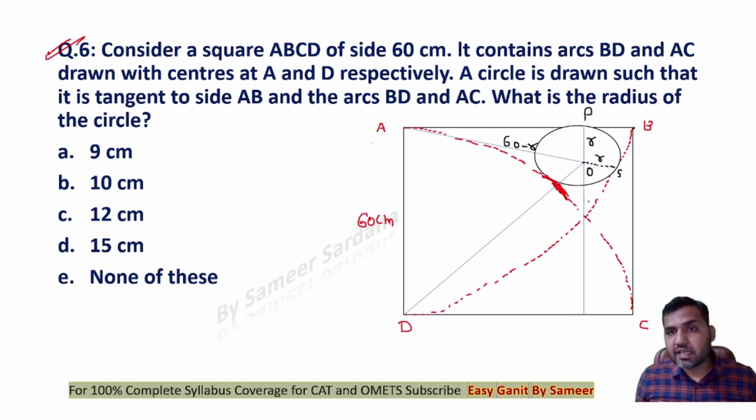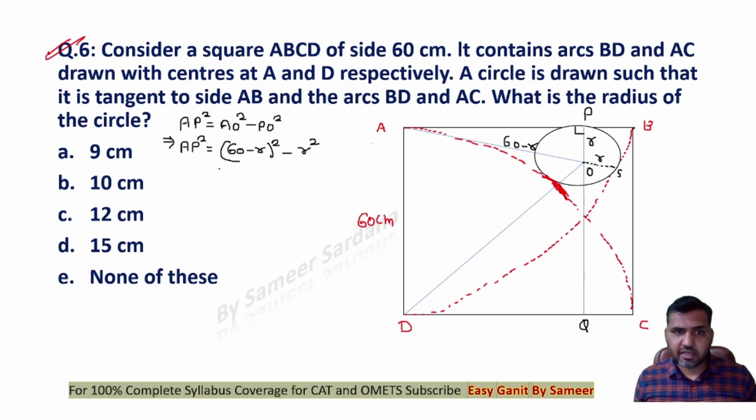If I say this point is P and this point is Q, can you see that? Can I apply the Pythagoras theorem in triangle APO? AP square will be equal to AO square minus PO square, right? So can I say AP square will be equal to AO, which is 60 minus R whole square, minus PO square, which is R square, right?